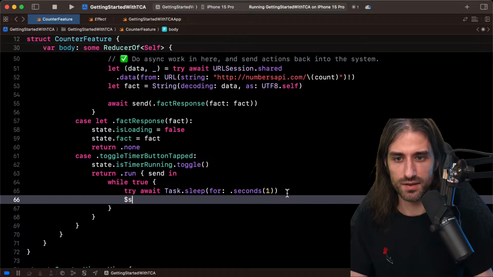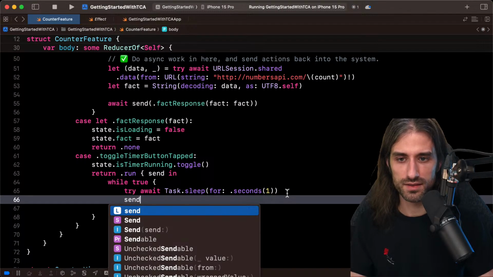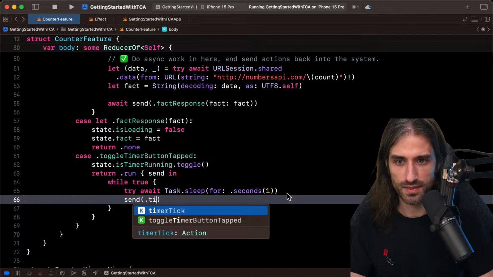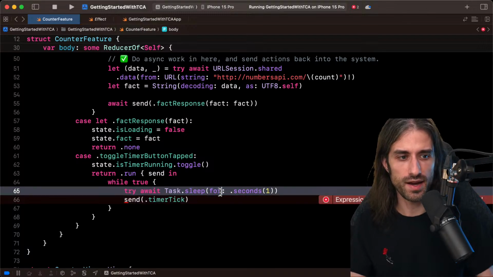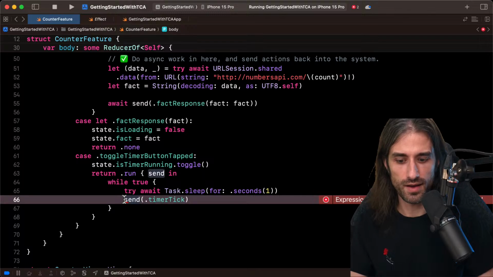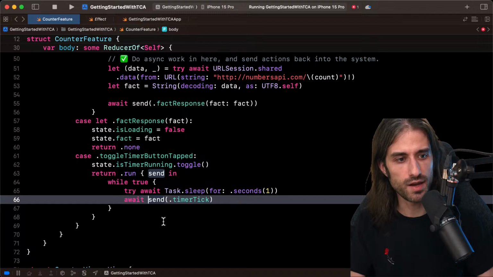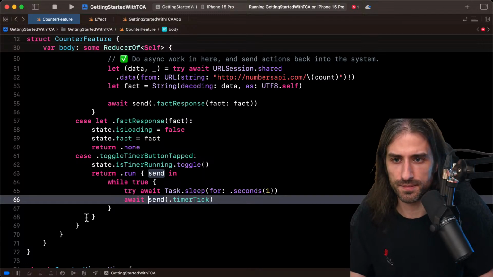So here we will send timerTick. You can see I do it after the sleep. This way I don't send it immediately on the first tap, so it emulates how a real timer would work. You tap and only after 1 second has elapsed does it send the first tick.